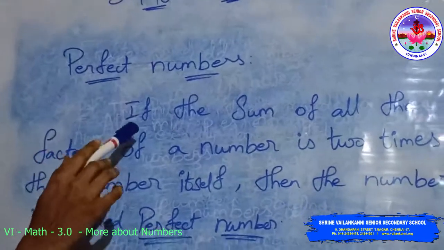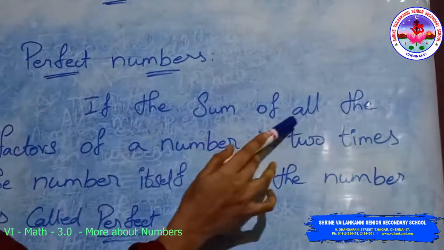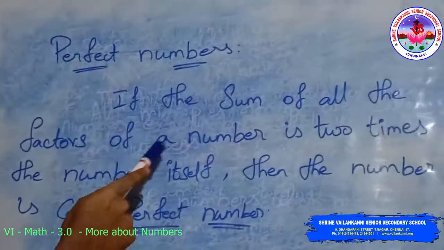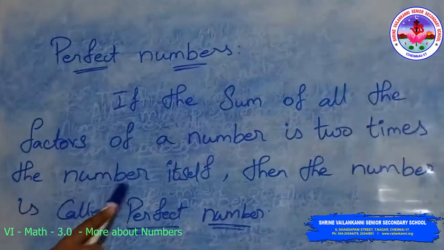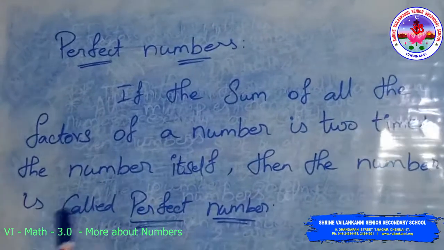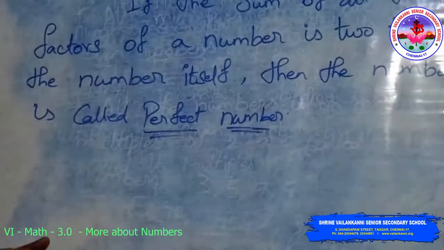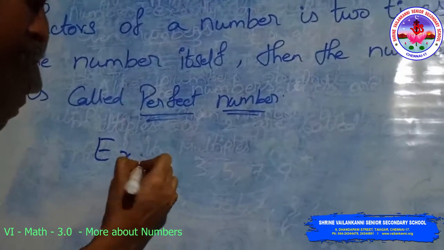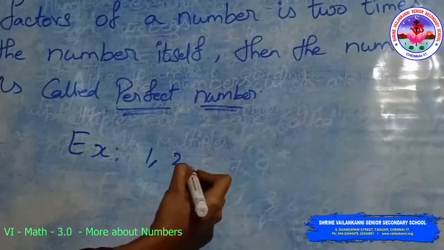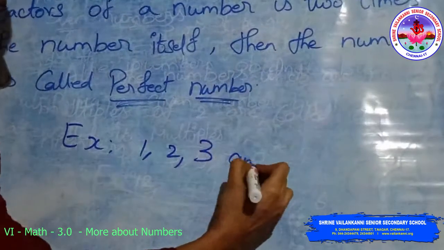Perfect numbers. If the sum of all the factors of a number is 2 times the number itself, then the number is called a perfect number. For example, 6. The factors of 6 are 1, 2, 3 and 6.